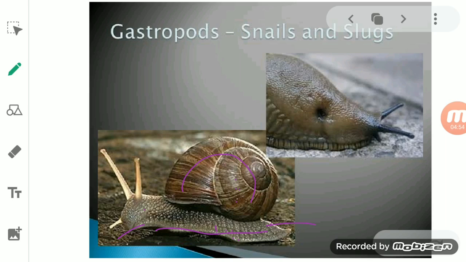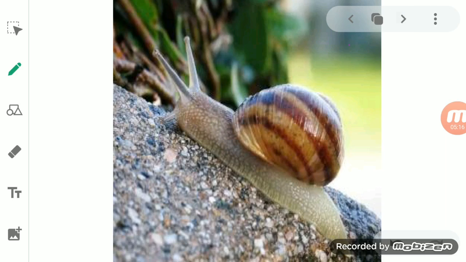This foot of the snail is large as well as flat, somewhat like a disc shaped structure, and this foot is made of strong muscles, and that's why we call it a muscular foot. You can see there are no legs present in the snail.